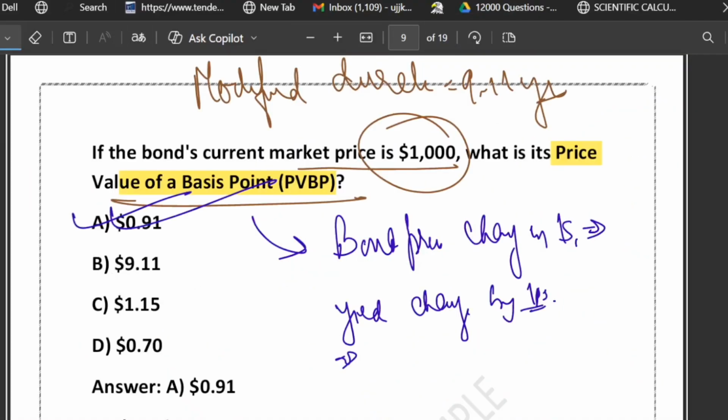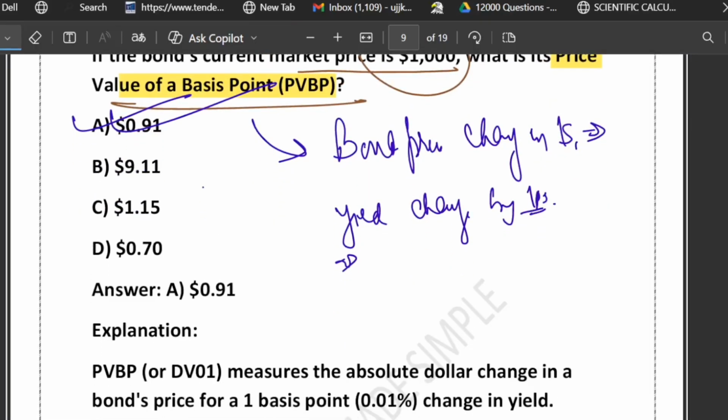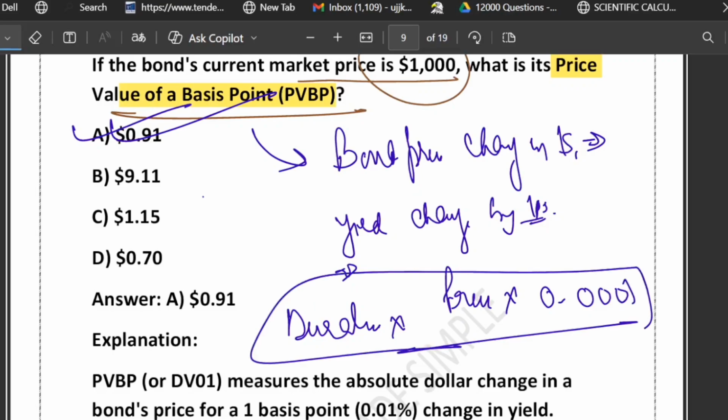So remember, whenever the question asks you to compute the PVBP, the price value of a basis point, just do one thing. First of all, write the duration multiplied by price and multiplied by 0.0001. That's it. That is how you get the PVBP. So basically, let me summarize, PVBP gives you the dollar impact of a basis